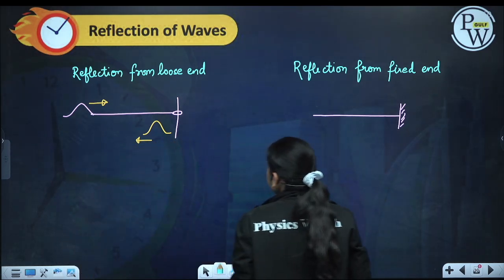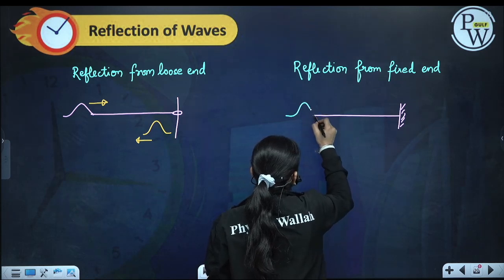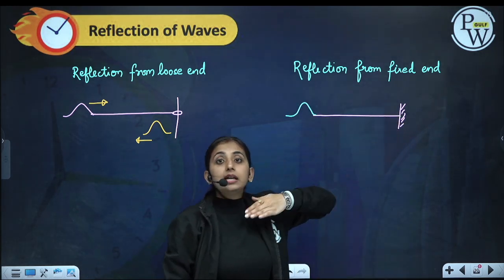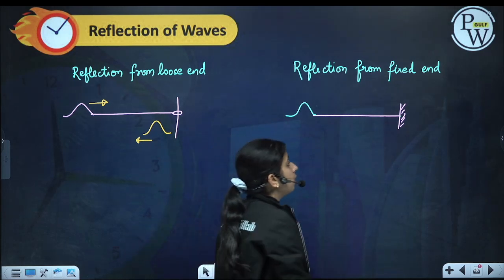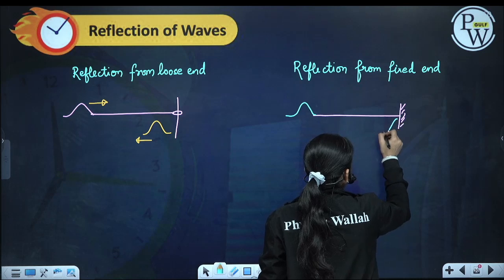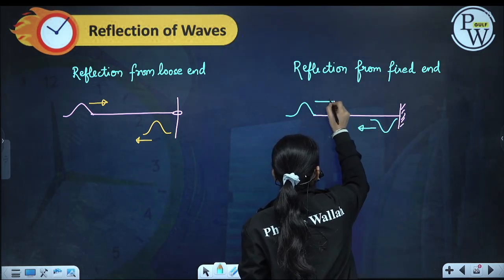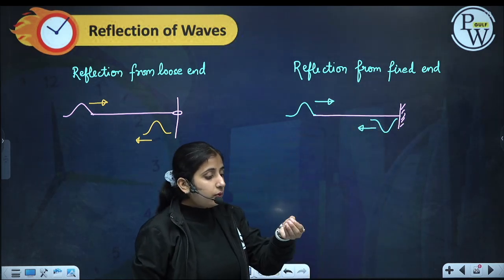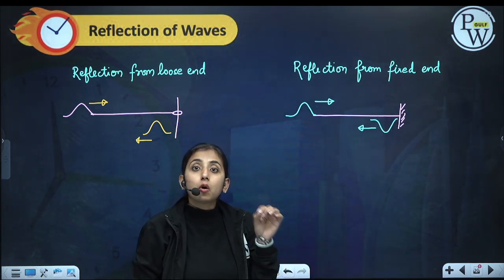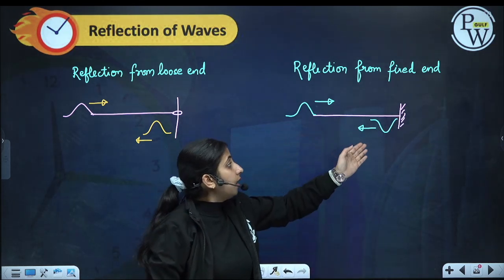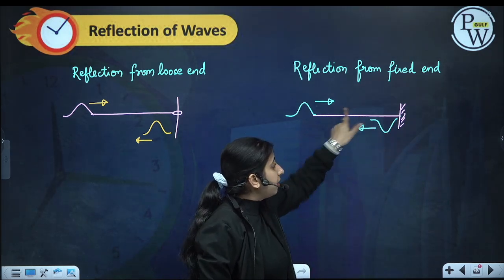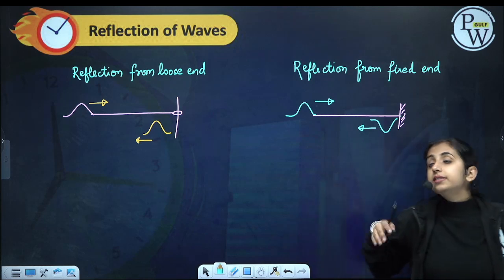No phase difference is introduced. And when I give a displacement like this at a rigid end, it cannot undergo a displacement. So what happens? A phase reversal will happen. This rigid end will remain always at zero displacement. It is taut, it cannot move. So as the wave cannot go up from this point, what will happen?